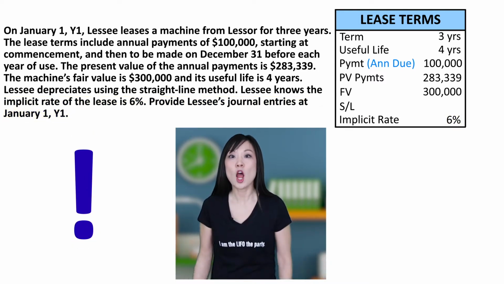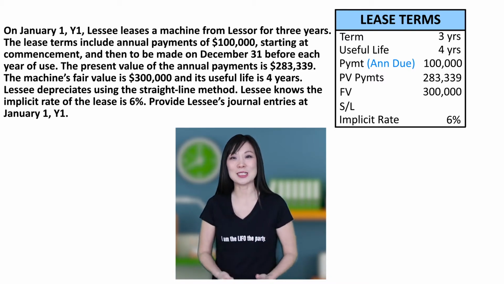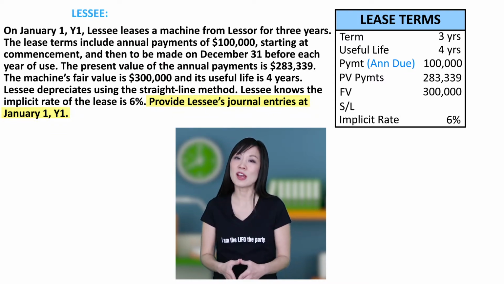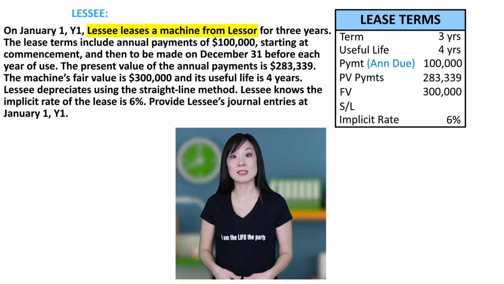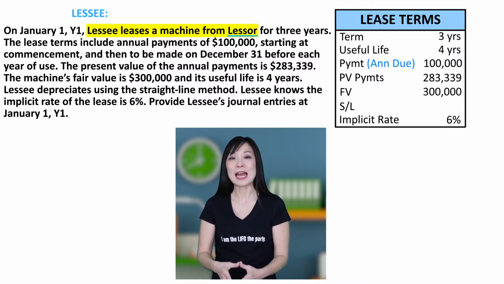That was a lot. Don't be intimidated by the sheer number of words. Just break it down sentence by sentence. The question asks for lessee's journal entries. Let's figure out what that means. The prompt says lessee leases the machine from lessor. That means lessor originally had the machine.